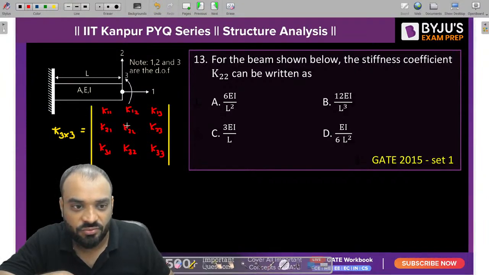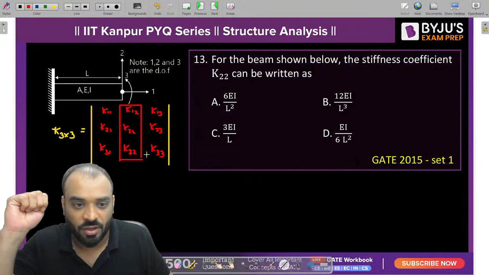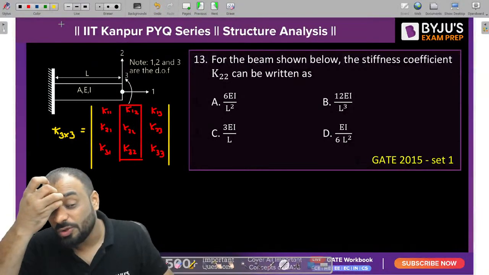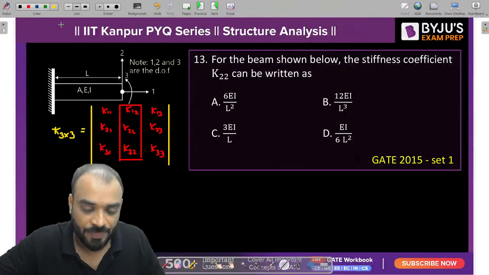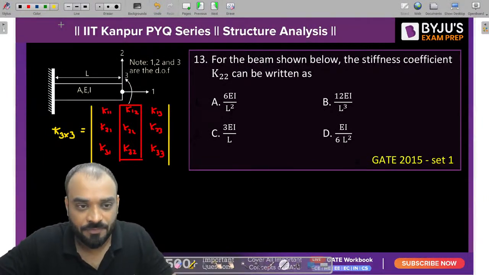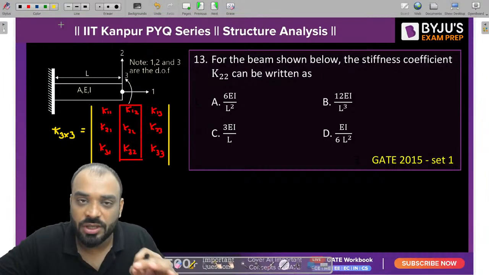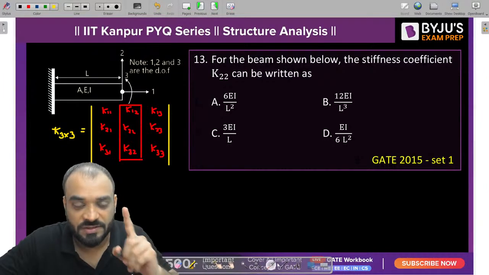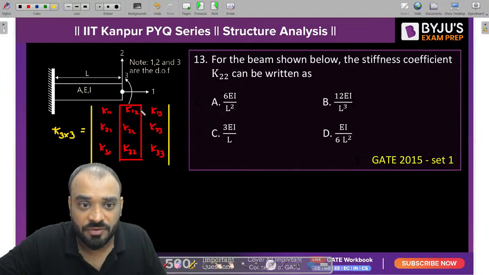Now our task is to find out K22. That means we need to refer to this particular column. Now guys, if you want to find out element K22, how can you do it? As per the conceptual part, we need to give unit displacement. Listen carefully. We need to give unit displacement in direction 2. In all three elements, 2 is common, right?